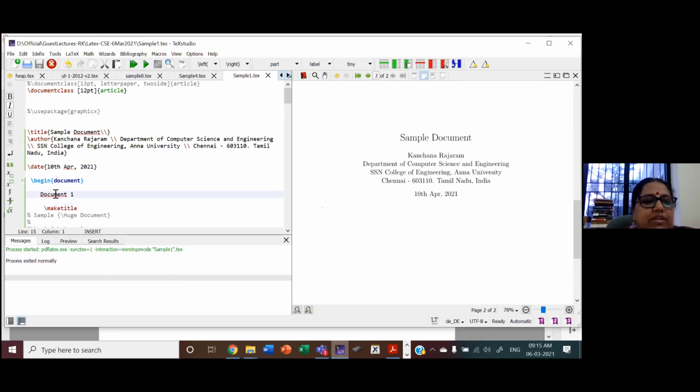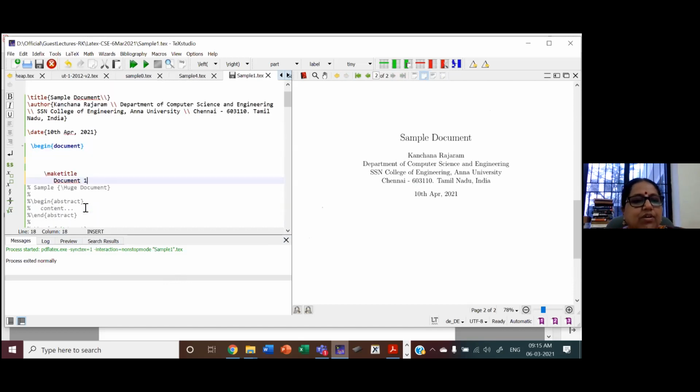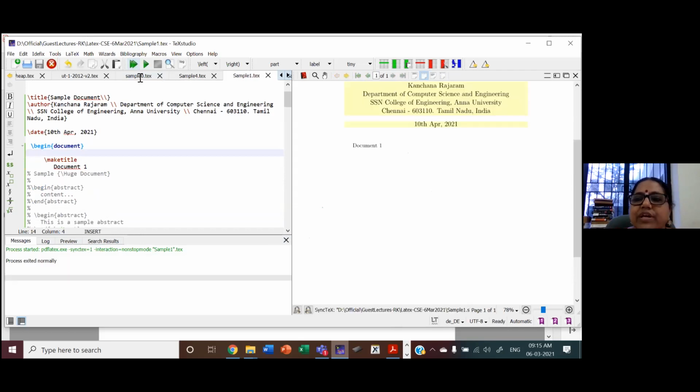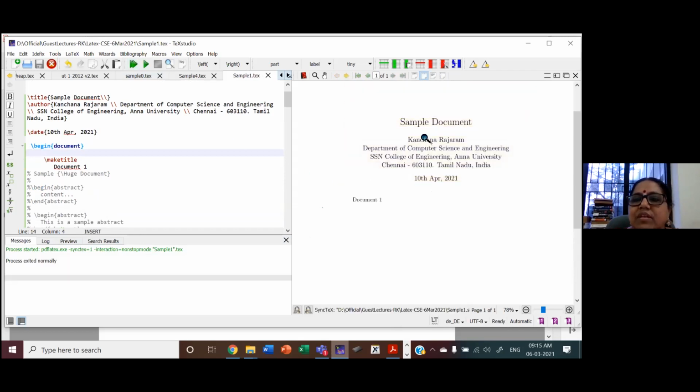So I actually made one mistake. Document 1 is written before make title. Actually, make title should be the first one. In any research paper, first the title, then only the contents. So if I do it correctly, you can see here the title, and then whatever contents you write here, it will come. Now, what will be the first part of your research paper?